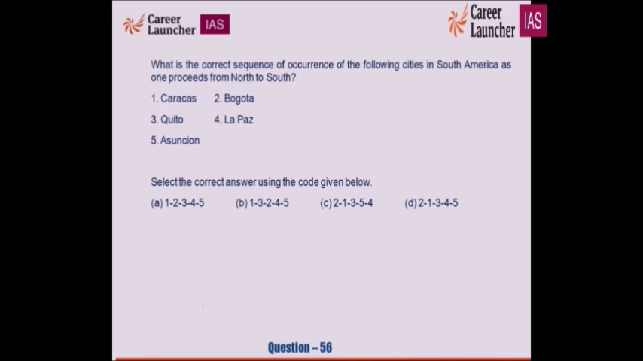What is the correct sequence of occurrence of following cities in South America as one proceeds from north to south? Very interestingly, it is A for apple, 1, 2, 3, 4 and 5. It is Caracas, Bogota, Quito, La Paz and Santiago. Simple, A for apple. So that means this is the question of map work.